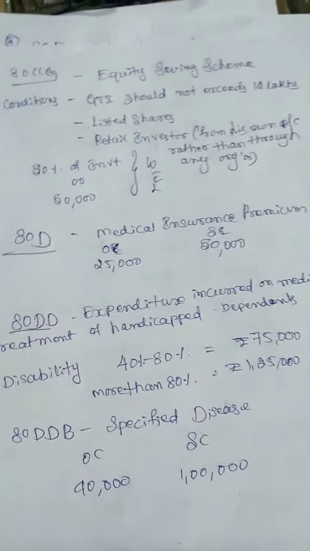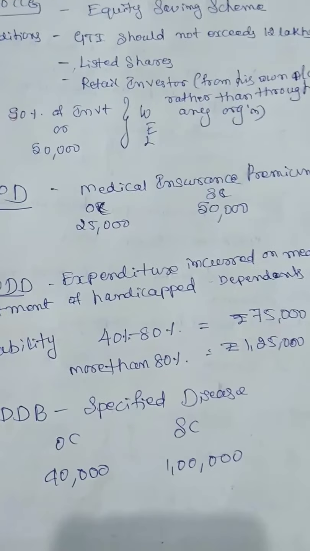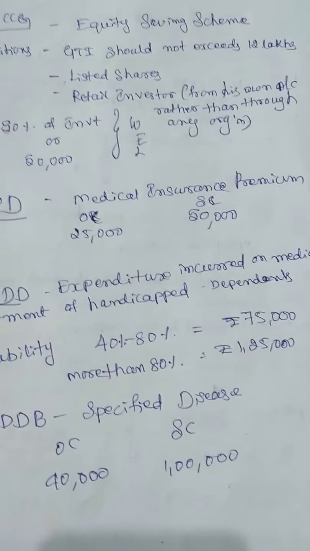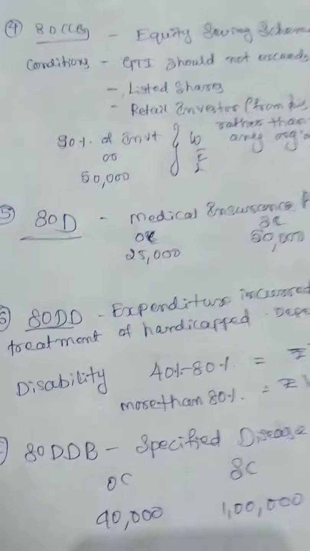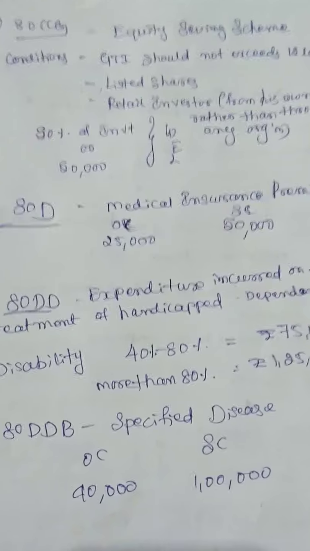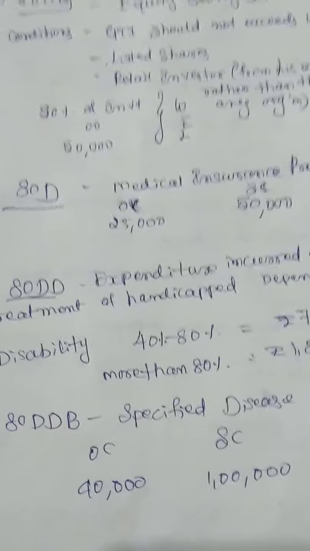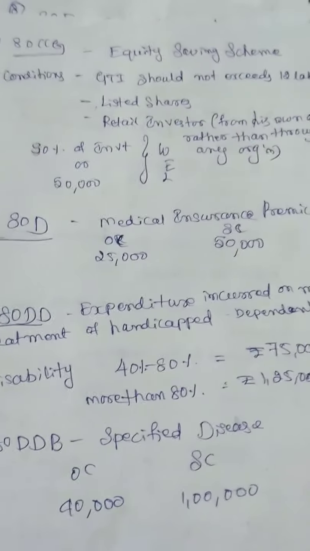Next, you have 80CCG. Here, when you are investing in new equity schemes, there are some conditions. Your gross total income, if you aggregate all five heads, should not exceed 12 lakh, and you need to invest in listed shares only, and you need to be a retail investor. What do you mean by retail investor? You have a demat account, right?